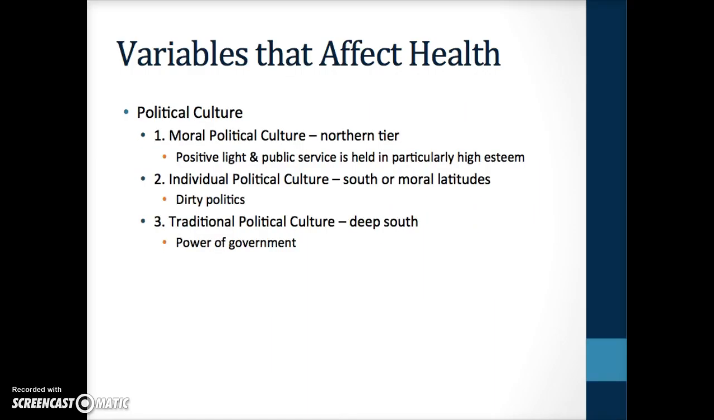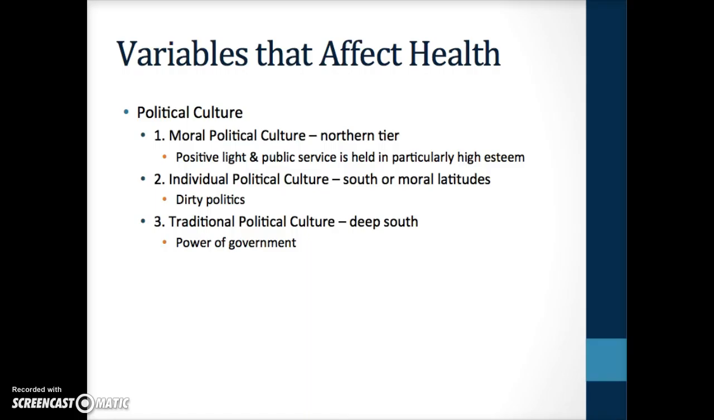And then finally, you have political cultures. Across the northern tier of the U.S., from the Atlantic to the Pacific, you can find the moral political culture. In the states comprising this region, a communitarian tendency held sway, that is, community interests were often seen as taking precedence over those of the individual. As a grantor of the community interests, government was generally seen in a positive light, and public services were held in particularly high esteem.